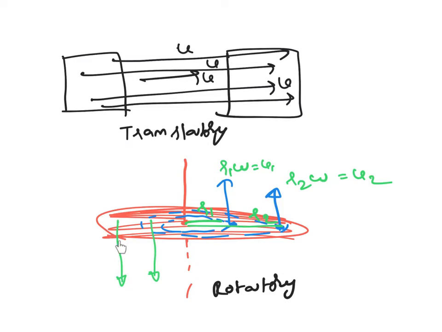So, this is the main difference between translatory motion and rotatory motion. In translatory motion, all the particles will have the same velocity in magnitude and direction, and their velocity is also equal to the velocity of center of mass. Whereas in rotatory motion, different particles will have different velocities, both in magnitude and in direction.